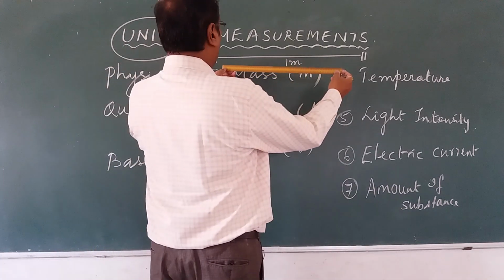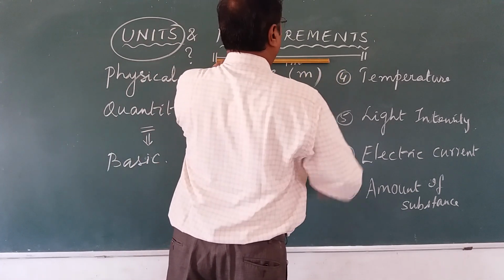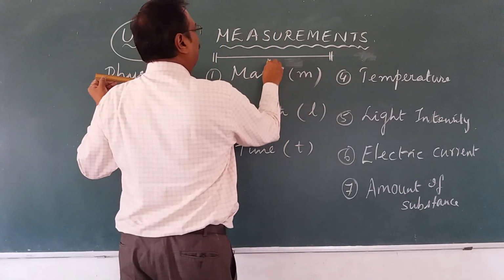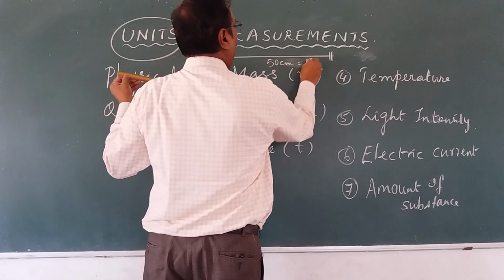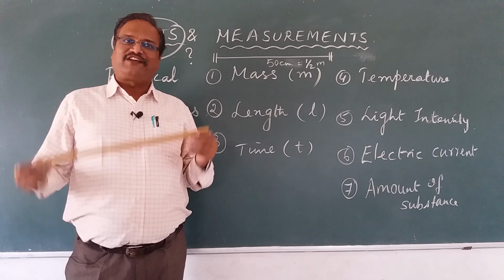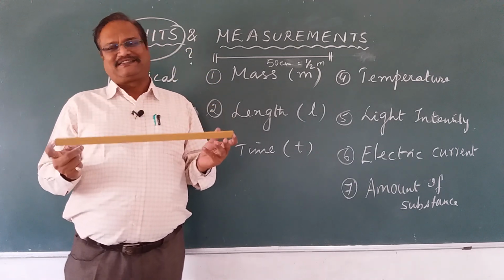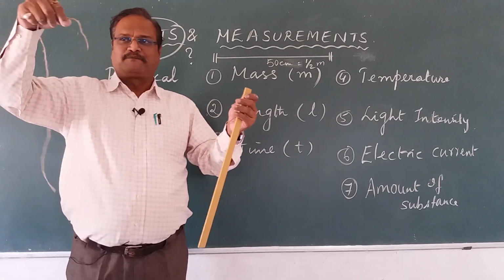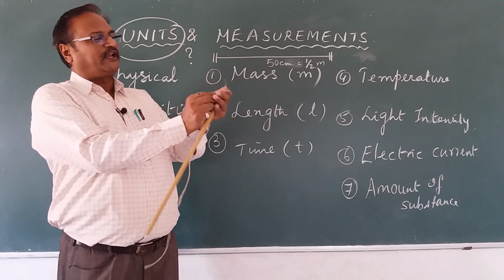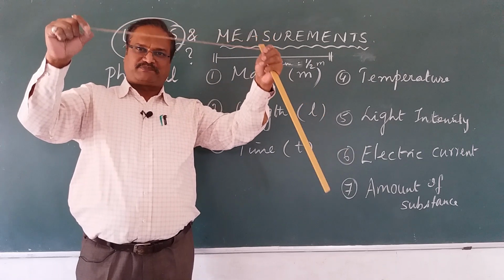Let me see. I have here 1 to 50 centimeter, and this is 50 centimeter, which is equal to half a meter. This is a half meter scale. So you always need to compare with the standard. If I want, let us say, half a meter of this thread, I take it from here and keep it here, and this is the correct measurement.